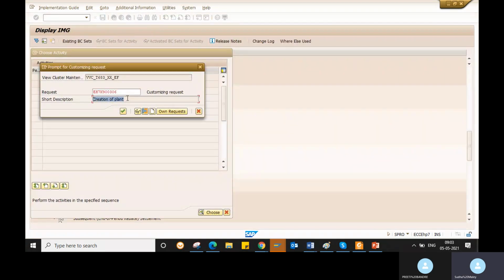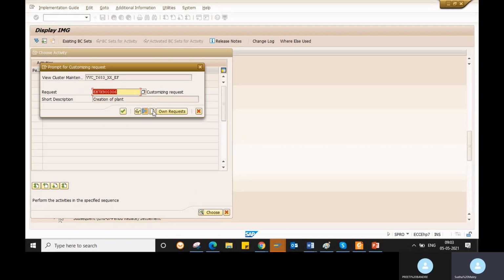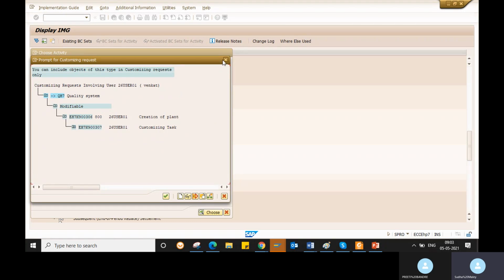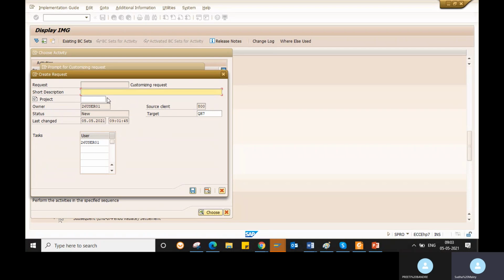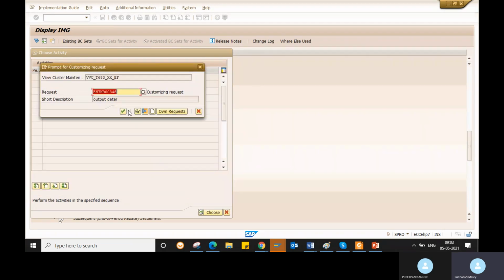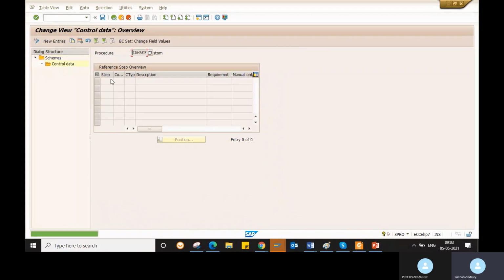So here this is not the request which got created. Okay, go for a own request and give your output determination. So output determination is the one we created, right? Okay, so I think it went to the workbench. So you will create one procedure, go to the control data here. So in the control data, you are going to give your message type here.